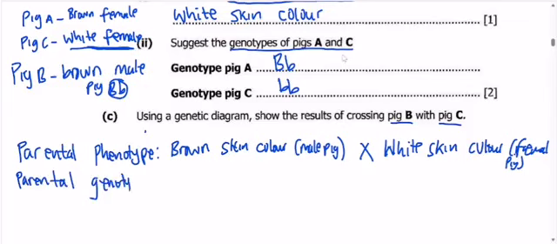The parental genotype is the genetic composition that you have identified. So for the brown skin color male pig, we said it's heterozygous, like this. Then for this one, it's homozygous recessive, which we have already identified for C.